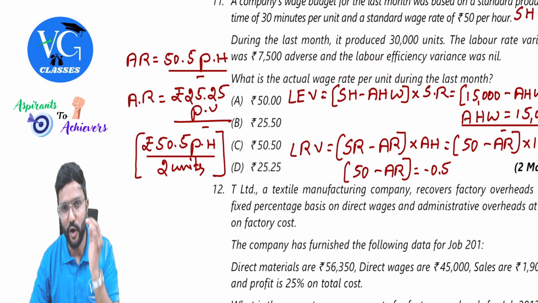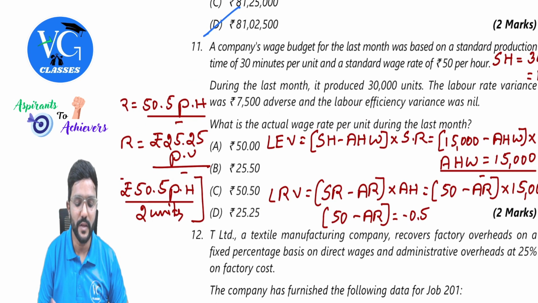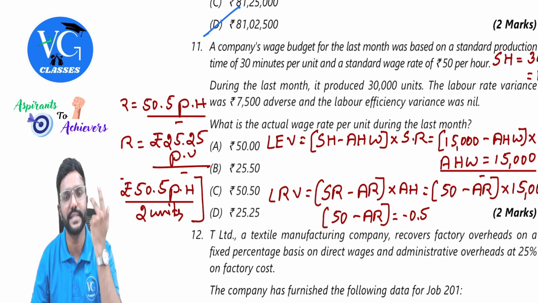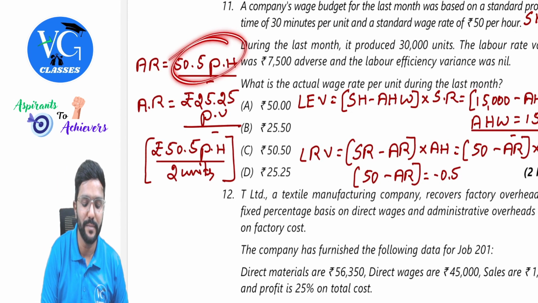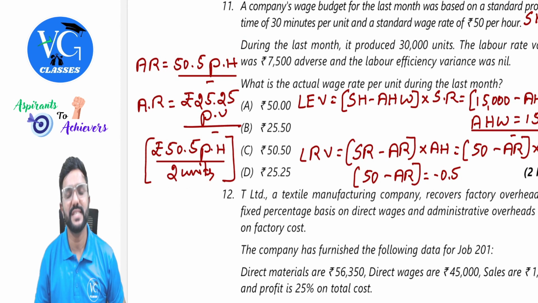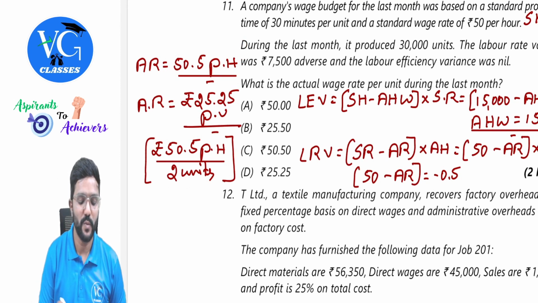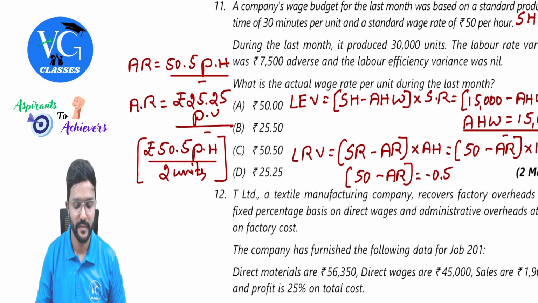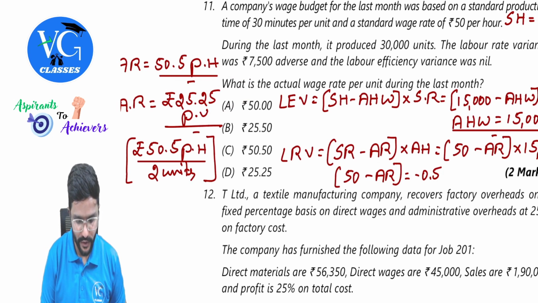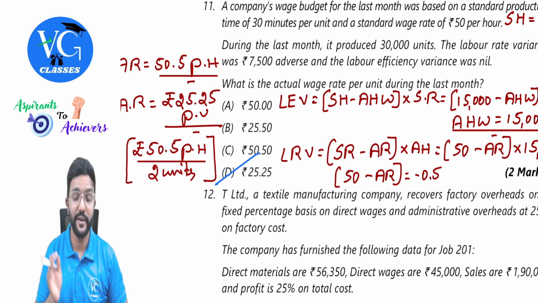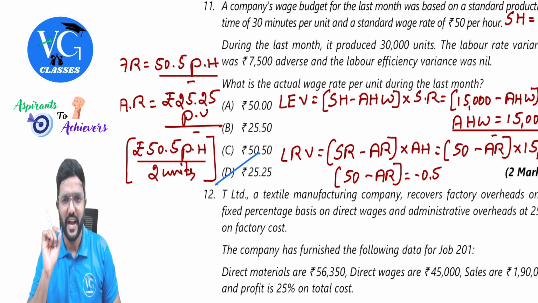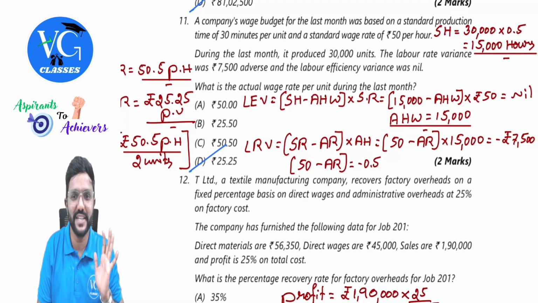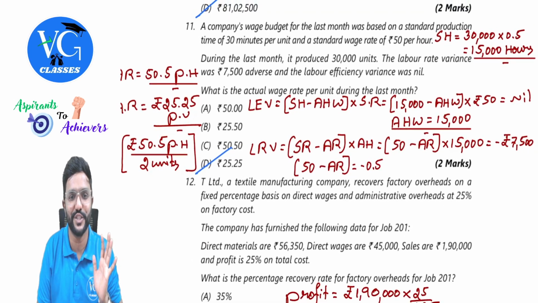In an hour, how many units can we produce? We are supposed to take 30 minutes to produce each and every unit. That means in an hour we can produce 2 units. Yes, sir. So this per hour figure should be divided by 2, because in an hour we can produce 2 units. So what is the actual rate per unit, guys? 25.25. 25.50 also is there in the option. Guys, I felt this was the trickiest question in the MCQ. Let us agree that yes, this was the trickiest question.